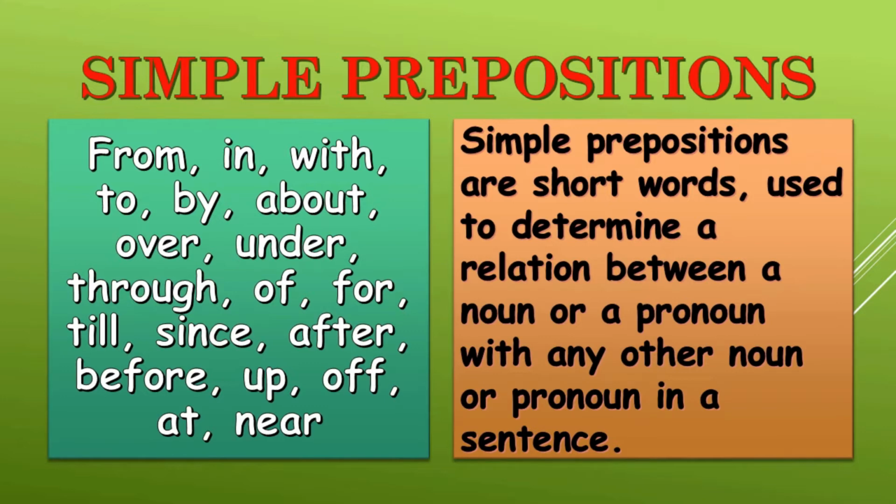Now we shall discuss how these prepositions are used in sentences. Before further discussion, let me remind you students, a preposition may have more than one use, and we shall discuss each of the uses of these prepositions.